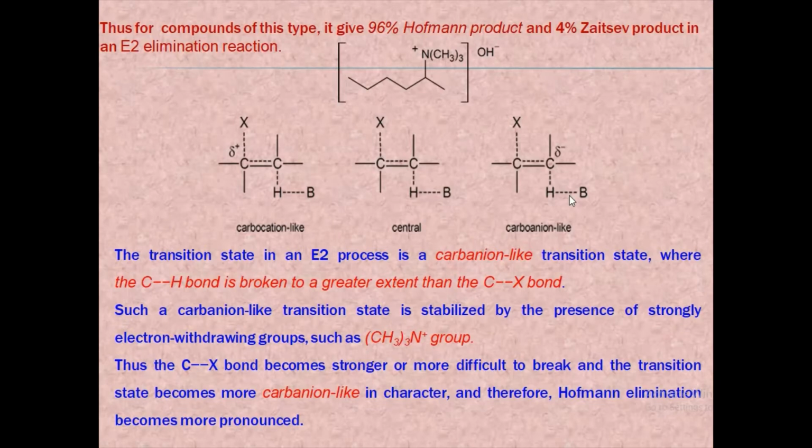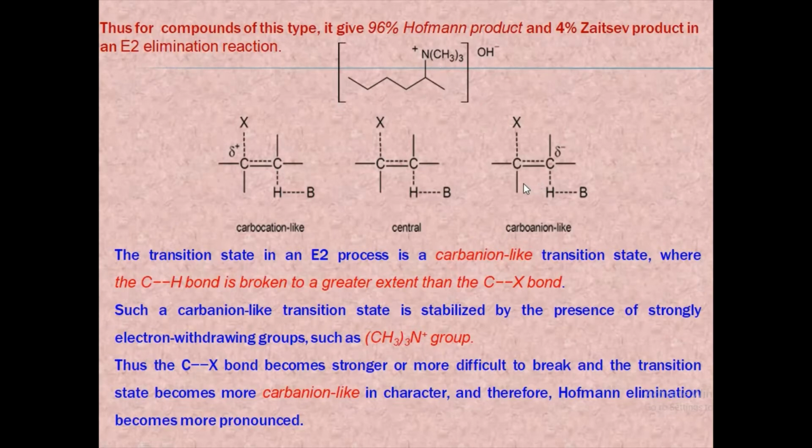The E2 mechanism for the reaction involves a concerted pathway in which the base, that is OH minus, pulls a proton or hydrogen away from the beta carbon atom. Thus, a new pi bond will be formed between the beta carbon and the alpha carbon, and this will be the leaving group, a trimethylamino group. So what happens is, this leaving group detaches with the bond pair as N(CH3)3. There will be a lone pair here. So the leaving group will be a trimethylamino group.